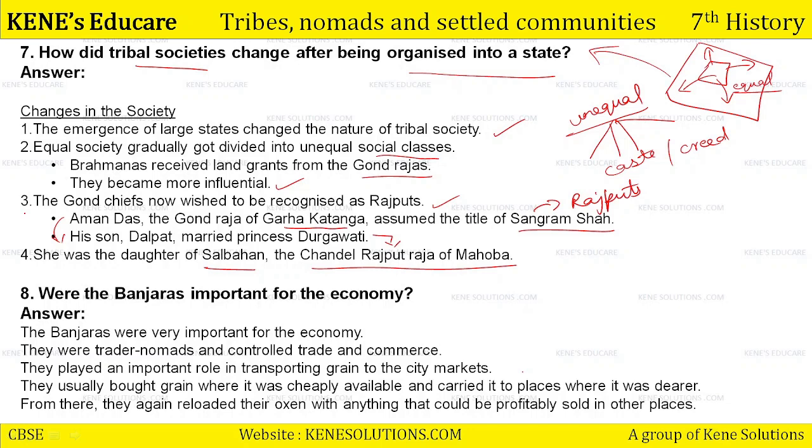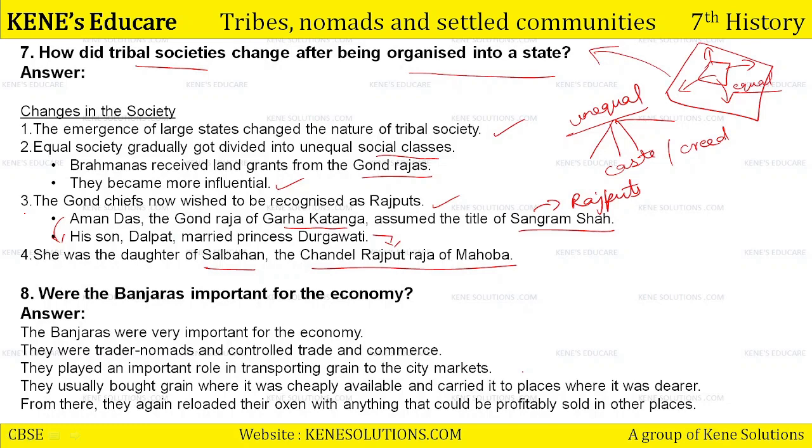Number one, their entire nature and working pattern changed. Second, they got divided. Even after being in an equal society, they got divided on an unequal social class basis. Third, now they also wanted to become part of some particular caste, and for that they chose various options. So this was the change in their society after being organized into a state.